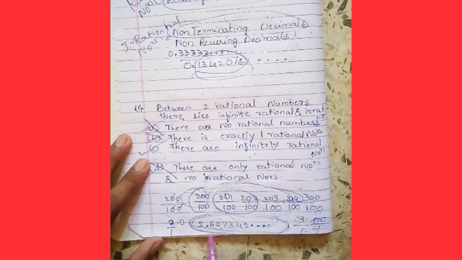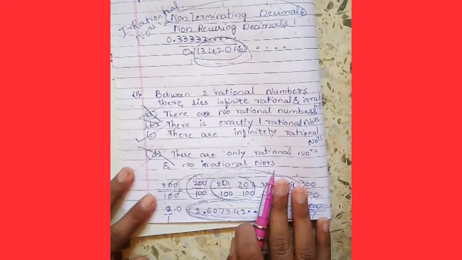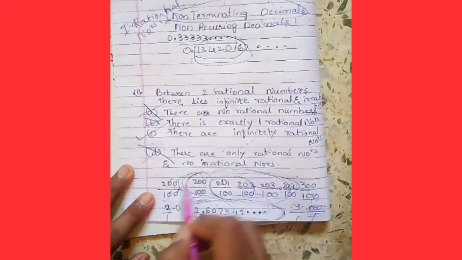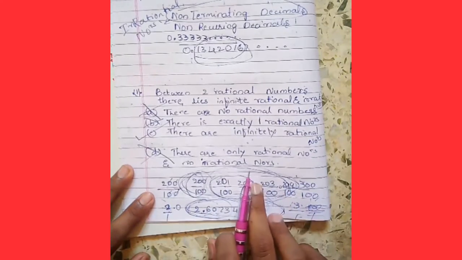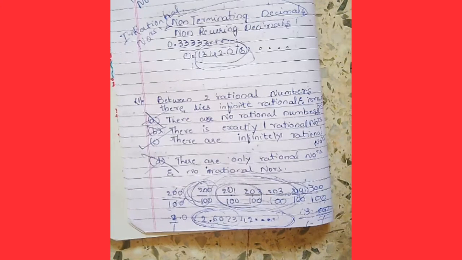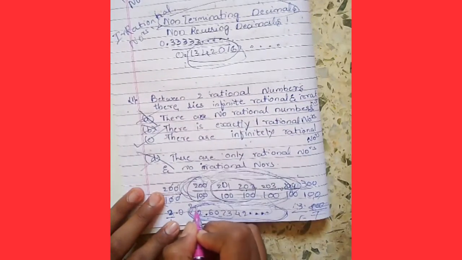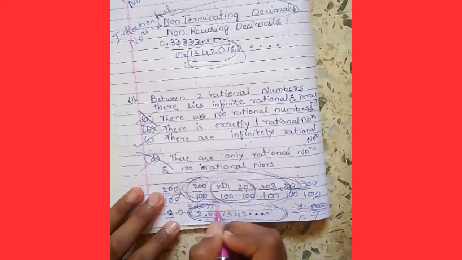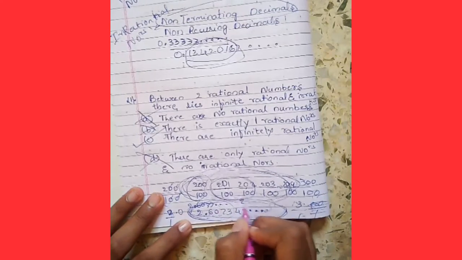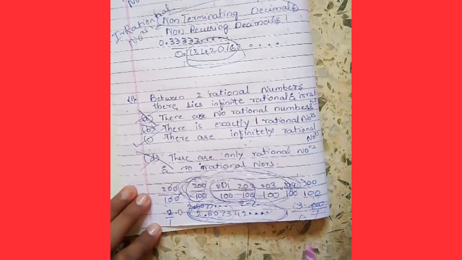So the appropriate answer for this question is between two rational numbers there lie infinite rational and irrational numbers. As I gave you an example, there are infinite rational numbers in the form of p by q. And 2.6, 2.6073 and so on, and 2.7, is this in between 2 by 1 and 3 by 1?